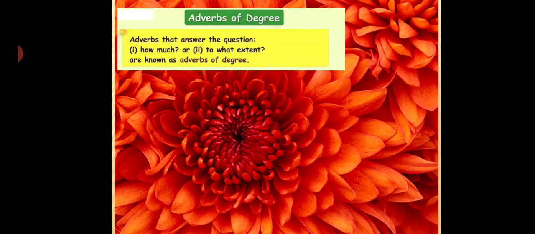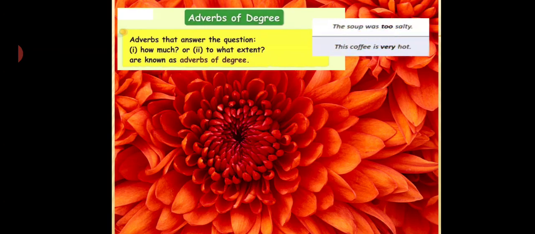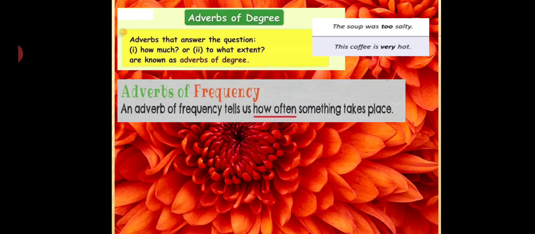Adverbs that answer the question how much or to what extent are known as adverbs of degree. For example, the soup was too salty. This coffee is very hot. So how much? What is the intensity of the soup? It means too salty, मतलब बहुत ज़्यादा. This coffee is very hot. So very.